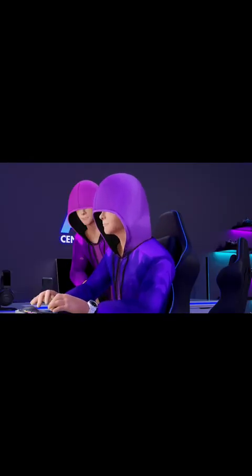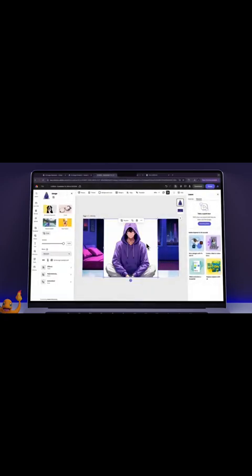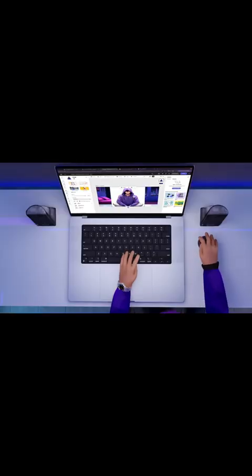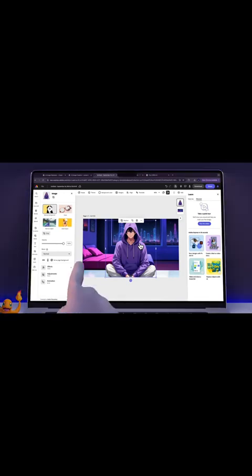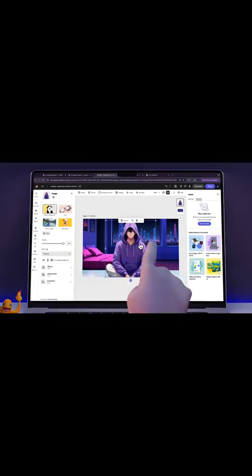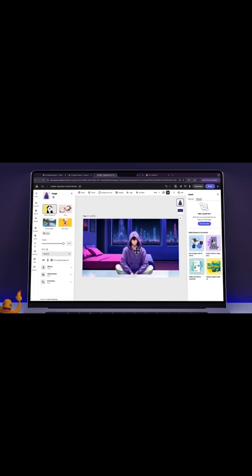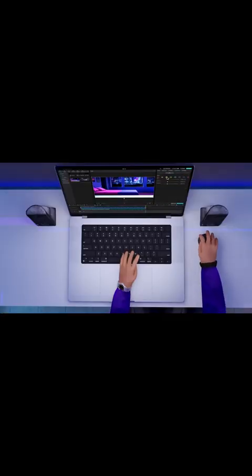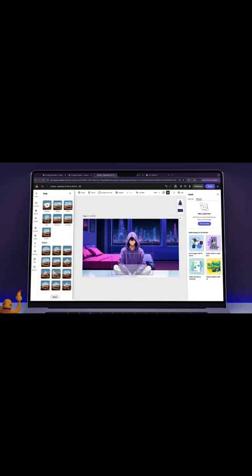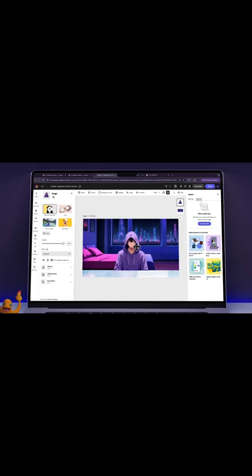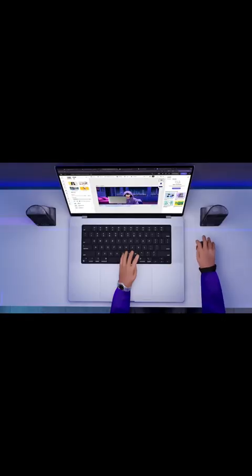We took this newly created avatar and uploaded it into Adobe Express. The first step was to remove the white background, leaving the character on a clean, transparent canvas so we could place it in any scene. Once that was done, we resized the character to fit perfectly into the scene. We'll talk more about the background later, but for now, let's focus on cropping. We cropped the character to show just the upper body, giving the effect that they're sitting behind a desk. To complete the scene, we added a laptop in front of the avatar, just like ours. You can download the exact same laptop for free from the link in the description.